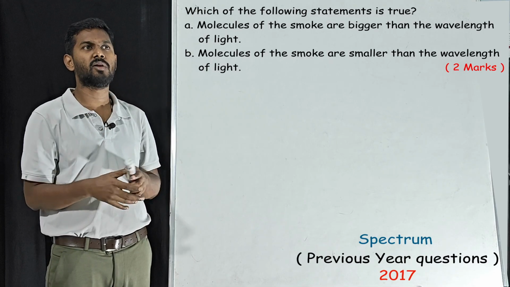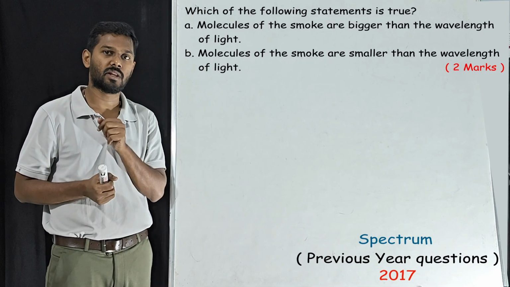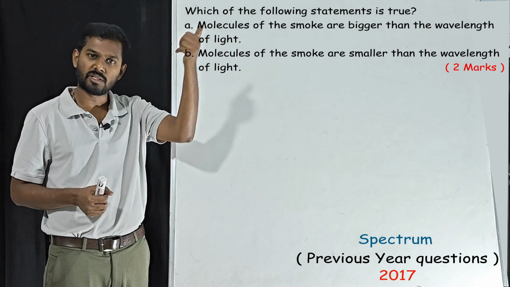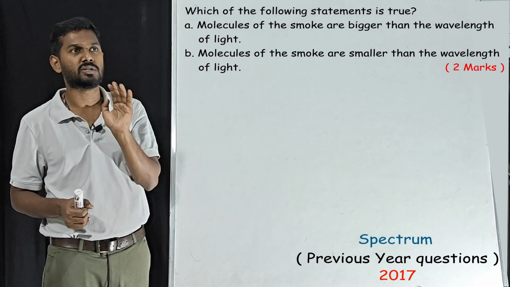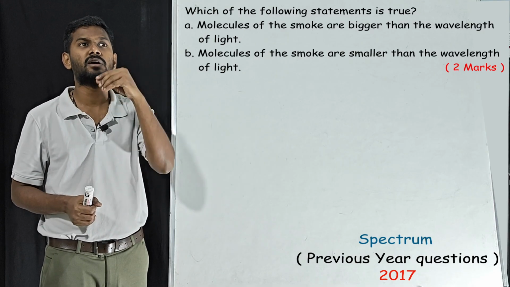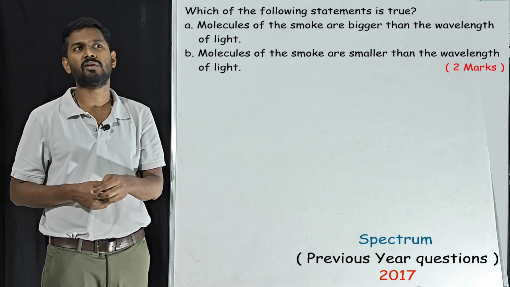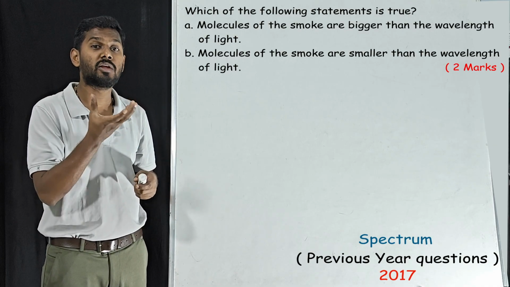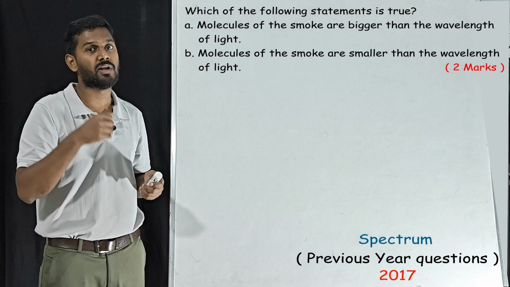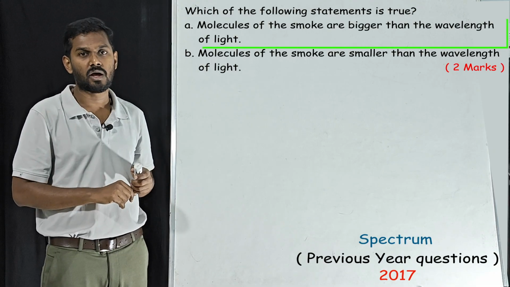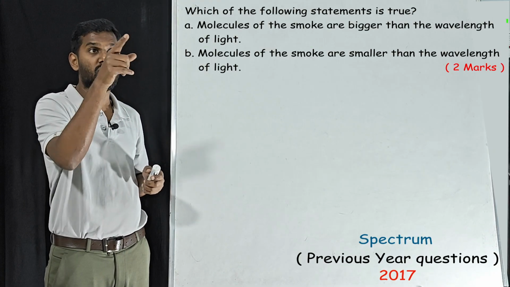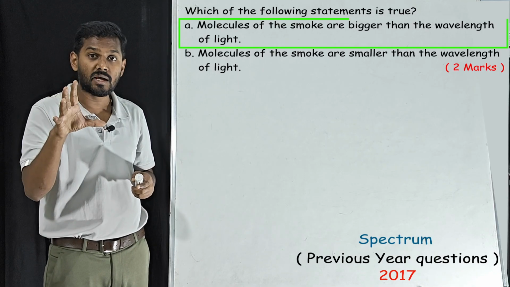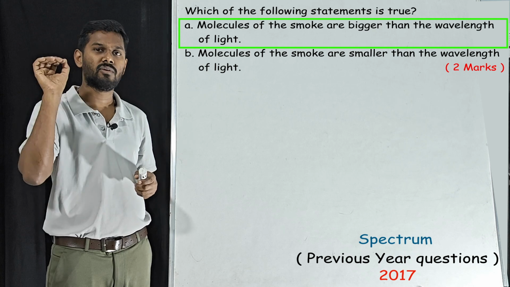See here, very simple. What is the color of smoke? That is white color. Why does it appear to be white? This we have learnt in the concept video, concept and theory solutions. Here they are changing the question: molecules are bigger than the wavelength of light, or molecules are smaller than the wavelength of light. The color of smoke is white because the molecules of the smoke are bigger than the wavelength of light. This is what we have understood in the concept video or theory solution. So what is the answer for this question? Molecules of the smoke are bigger than the size of the wavelength of light.